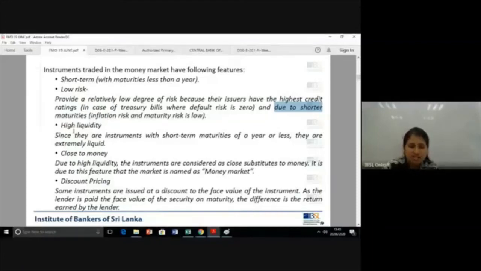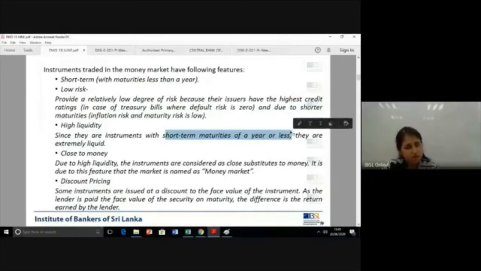And then what we studied was liquidity. These instruments are highly liquid. Why? Because it's again short term. Because it's short term, you can quickly realize the fair value at a lesser cost. Therefore, these instruments are highly liquid. And another feature you need to know is these instruments are traded as if they are very close to money.